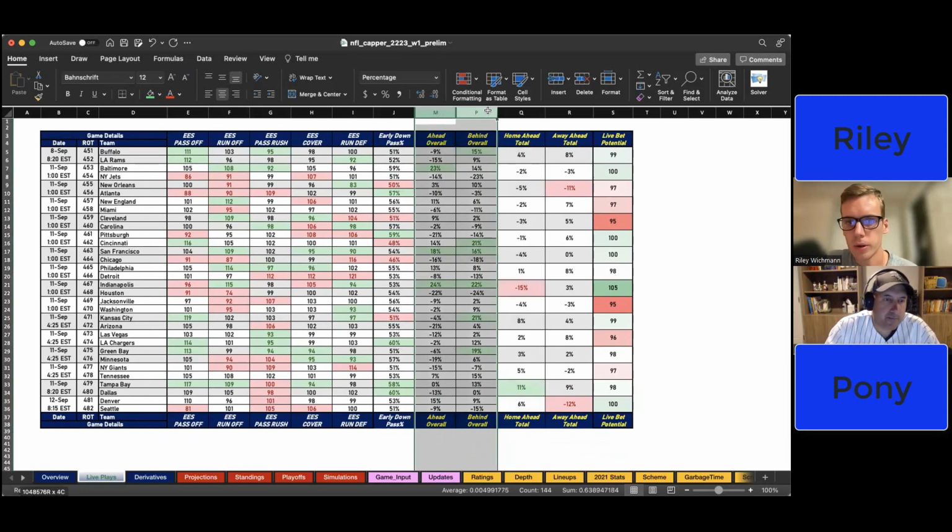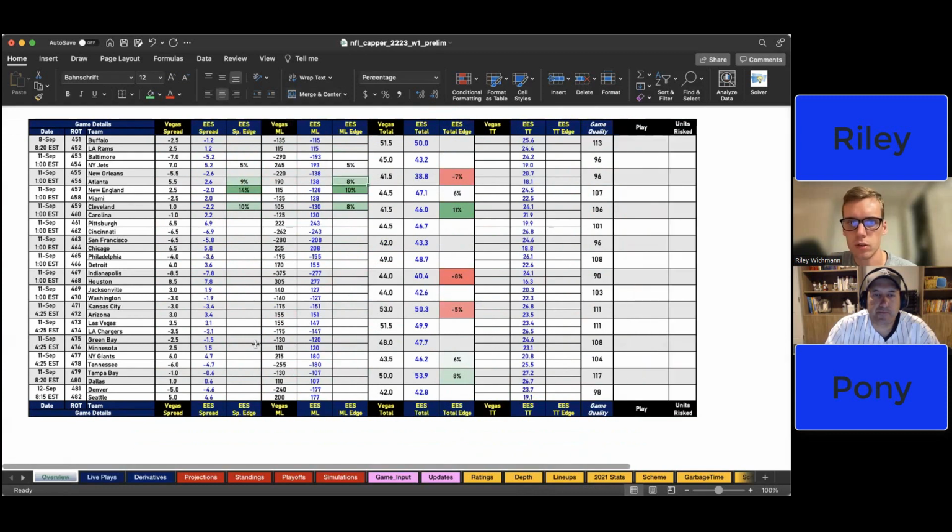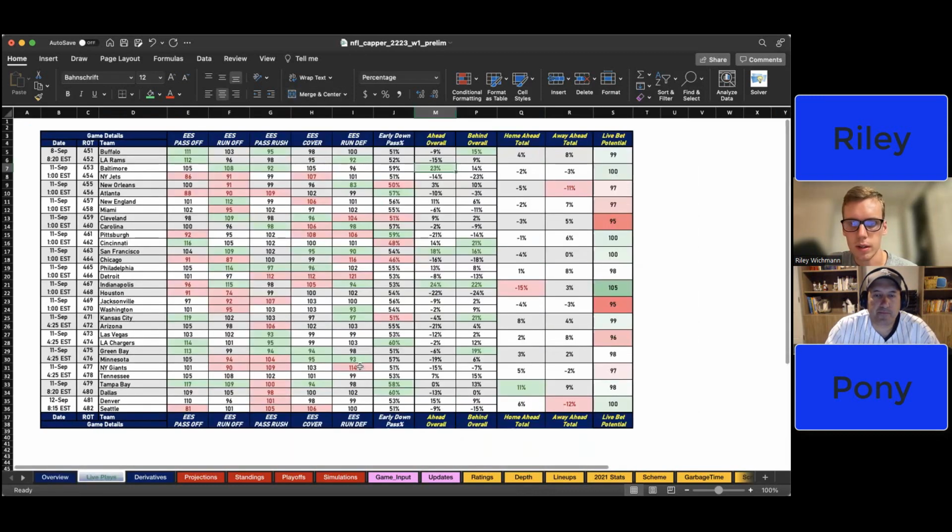Then we have our live betting numbers, and we're never going to be pulling in actual odds here. So these are all just relative to average output. So this isn't the same. You can't read this the same as percent edge on this chart. It's not edge. It's relative to average output.